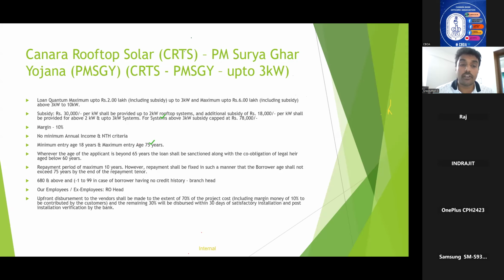Now, upfront disbursement to the vendors shall be made to the extent of 70% of project cost, including margin money of 10% to be contributed by the customers, and the remaining 30% will be disbursed within 30 days of installation. That means first you can disburse up to 70% of the project cost only to the vendor for starting installation, and the remaining 30% will be disbursed within 30 days of satisfactory installation and post-installation verification by the bank.